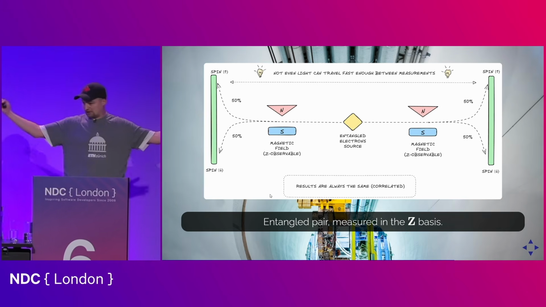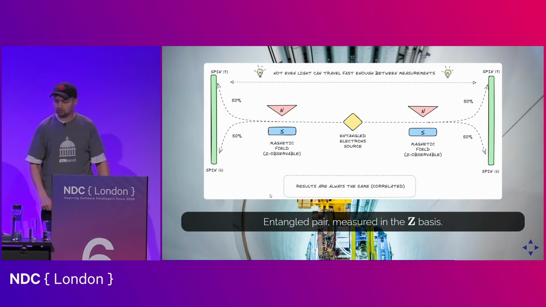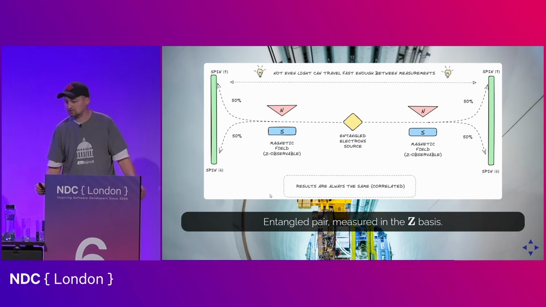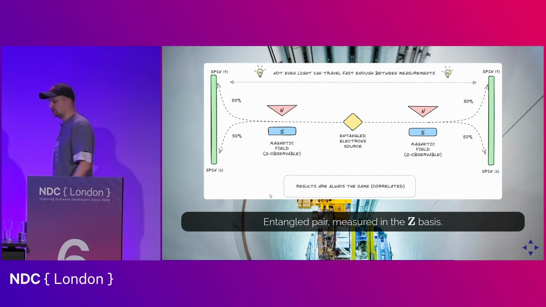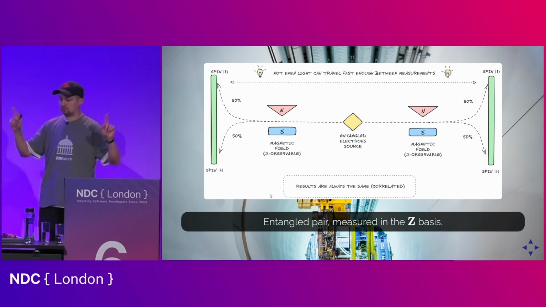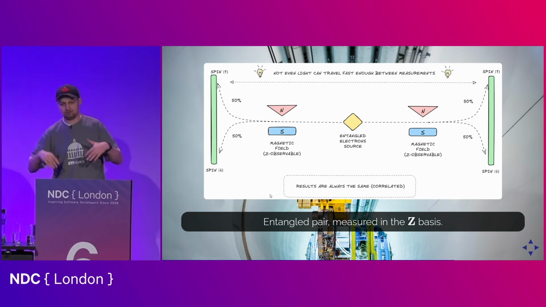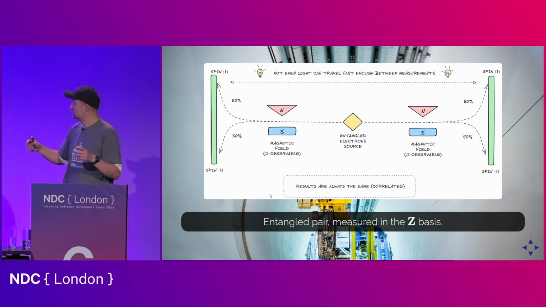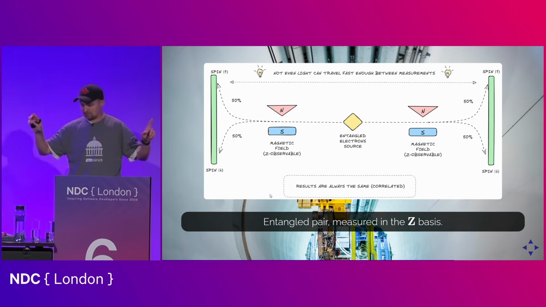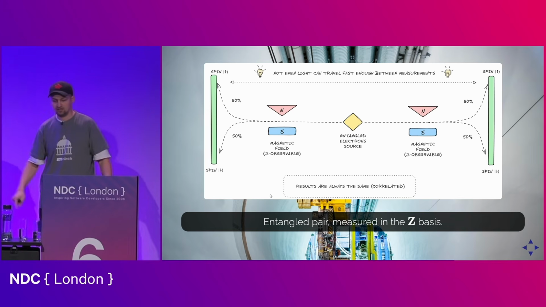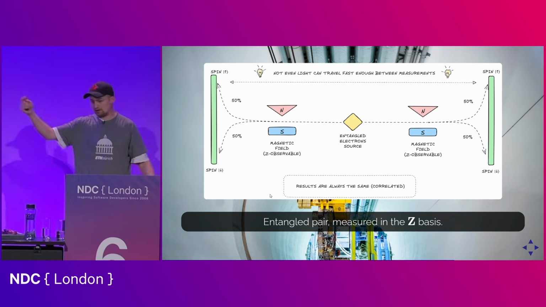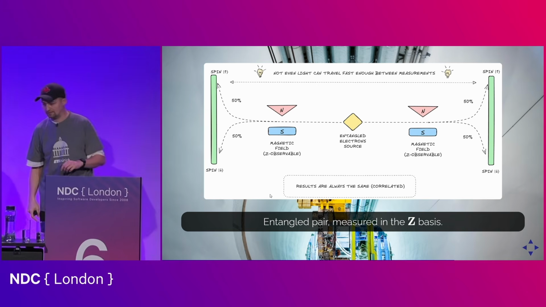If we now compare the outcomes on the two sides of the experiment, we would see that the outcomes are perfectly correlated. Depending on how the electrons were created, this would either mean the values are the same or they are opposite, but there's always perfect correlation. For our use case here, we can assume that the results are always the same, because it will make the reasoning easier. So let's say if on one side we see up, on the other side we also see up.